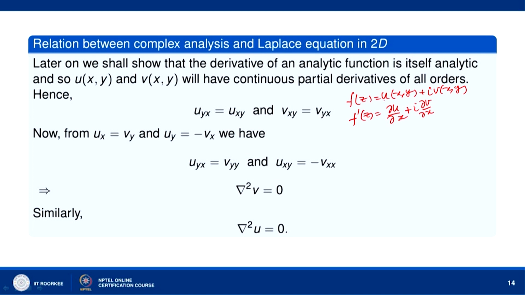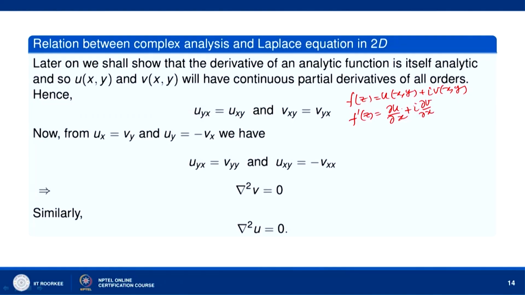So, u_x, v_x will be continuous, okay, u_y, v_y will be continuous, because u_x, v_x are related to u_y, v_y by Cauchy-Riemann equations. So, u_x, v_x are continuous, so u_y, v_y will be continuous. So, all first order derivatives will be continuous. f'(z) is analytic means f''(z) is analytic.